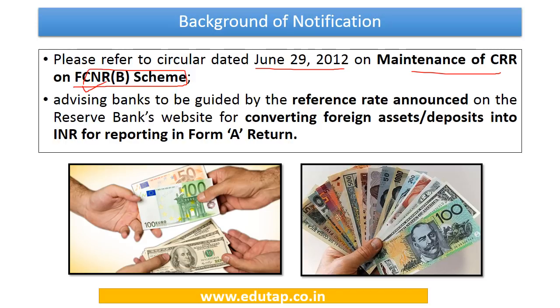It says, please refer to our previous circular in which we advised the banks that they should be guided by the reference rate, announced on the Reserve Bank's website, for converting the foreign currency deposits into Indian rupees for reporting in Form A return. So earlier we were using the reference rate announced on the Reserve Bank's website with regard to this scheme and the maintenance of CRR with regard to it.